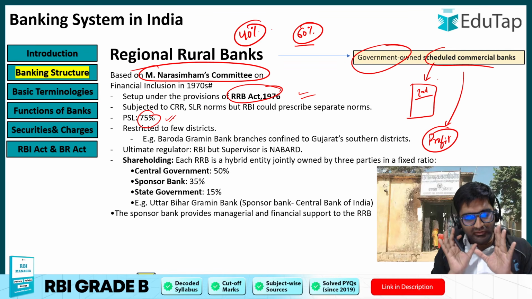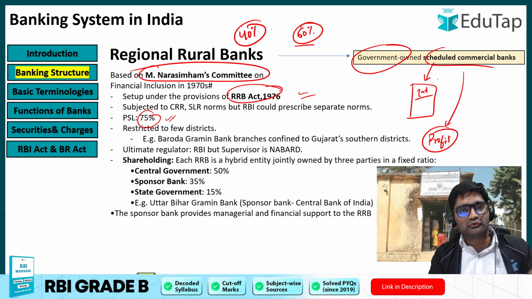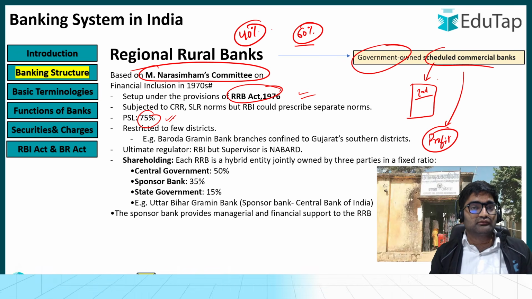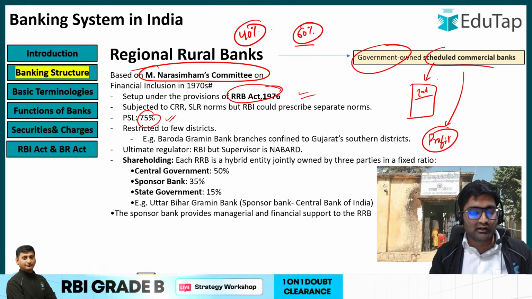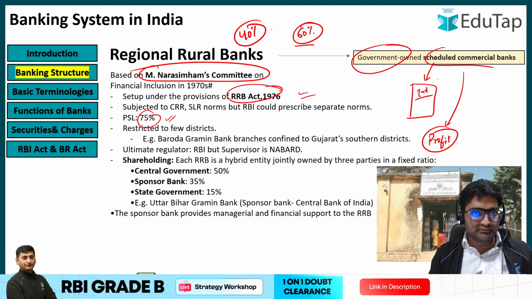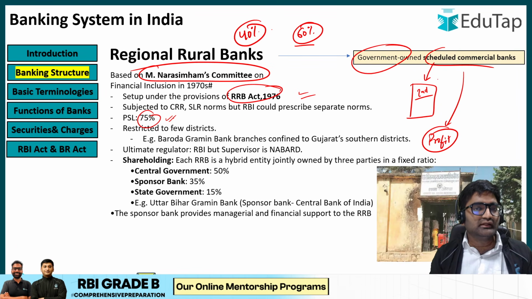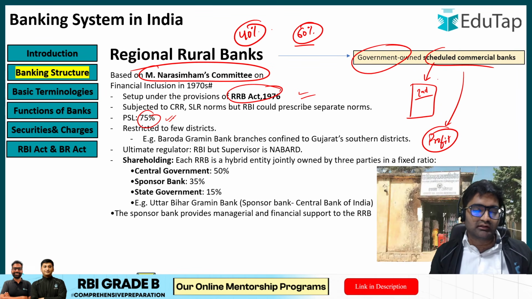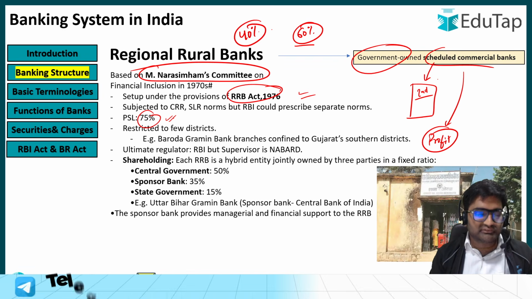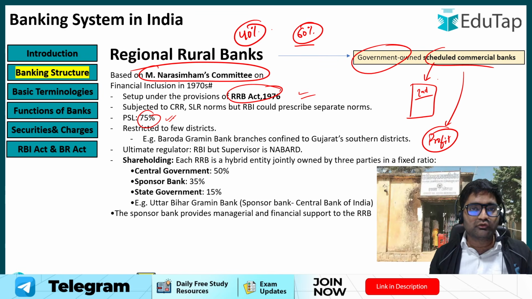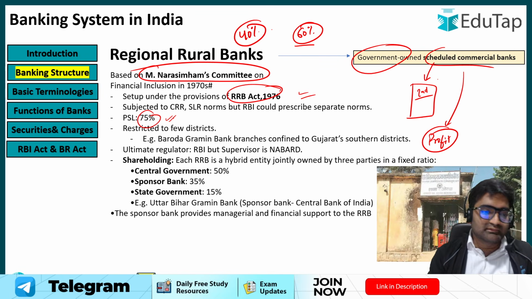That means of whatever loans they give, most should go to the priority sector, and in the rural areas these priority sectors are agriculture related entities and various other entities who can take advantage of this. So they are helping provide more and more credit in the rural areas, which helps them get included into the formal financial system, isn't it?